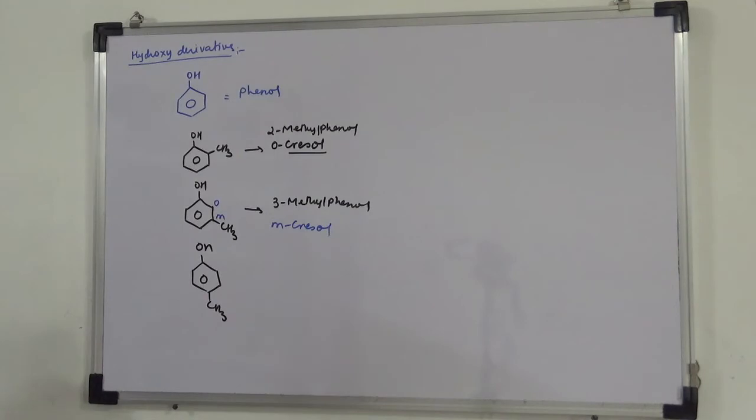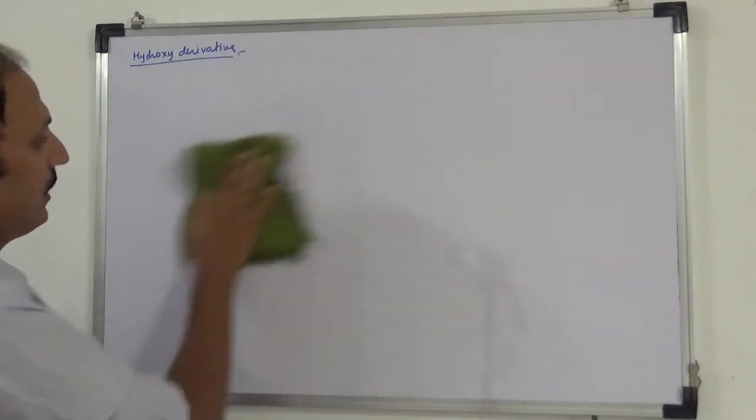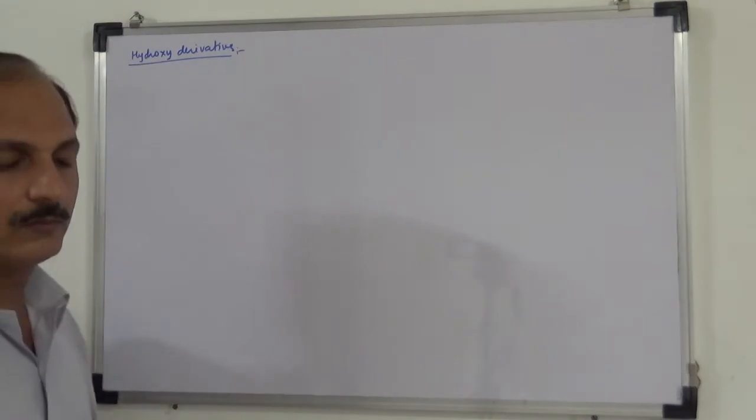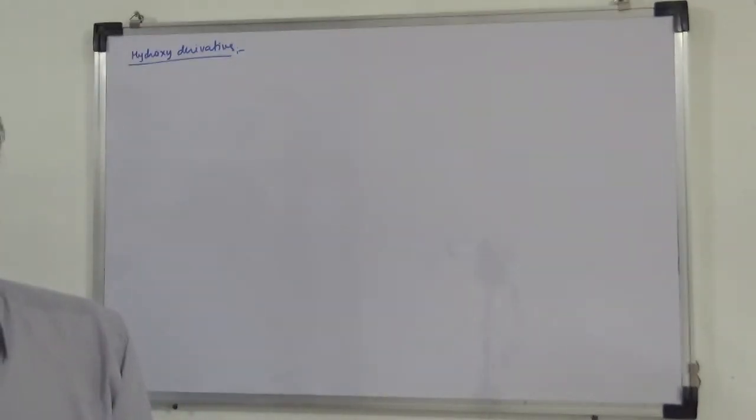Now aromatic alcohols. This is phenol. Next is aromatic alcohol. So please write nuclear hydroxy derivative with side chain substituted.